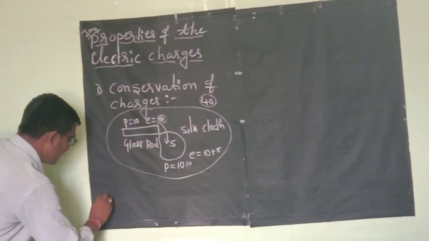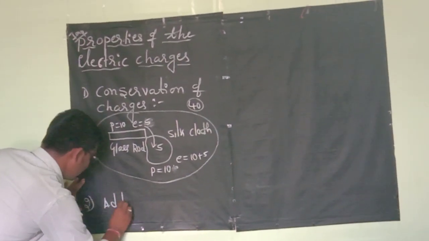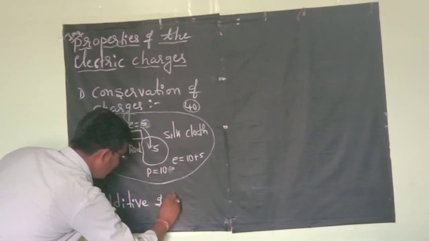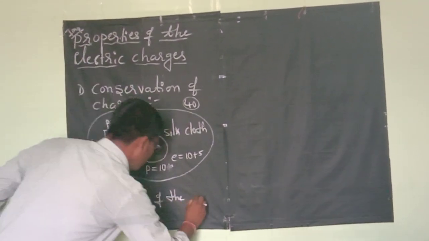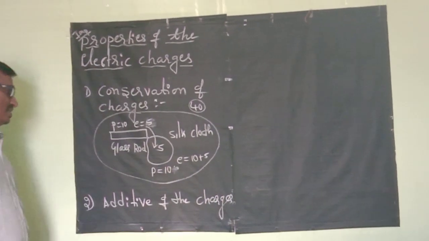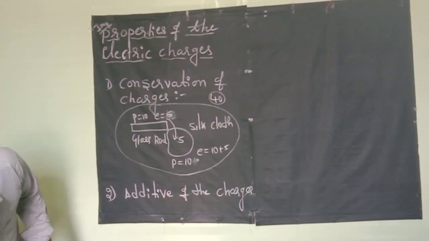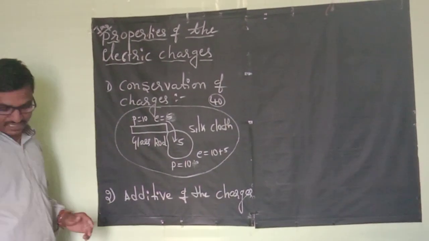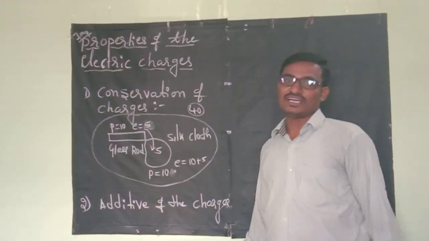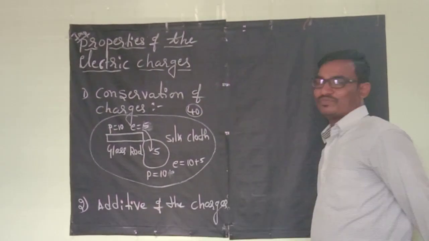Then the second one is additivity of the charges. First we have to understand the meaning of additivity of the charge. The total charge of the system is equal to the algebraic sum of the charges. Algebraic sum of the charges is called additivity of the charges.